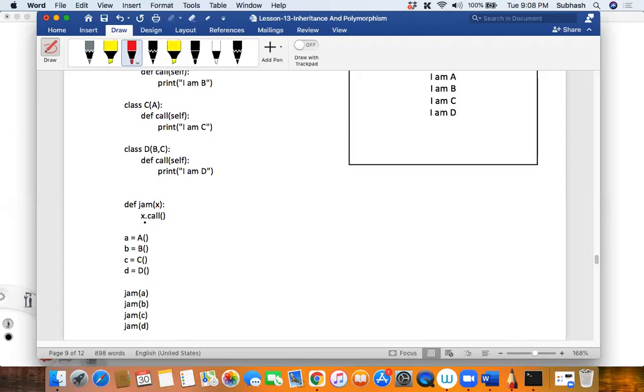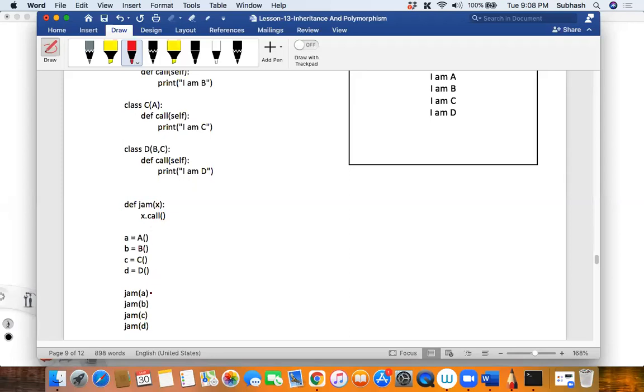So when I say x dot call, this method, did you see that? How many calls are there? X dot call is there, right? So this x, how many entities? X is 1, right? Not 4 entities. X is only 1 for now. In this function, there is only one entity, that is X, correct?